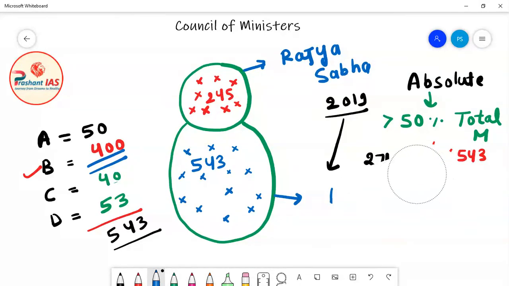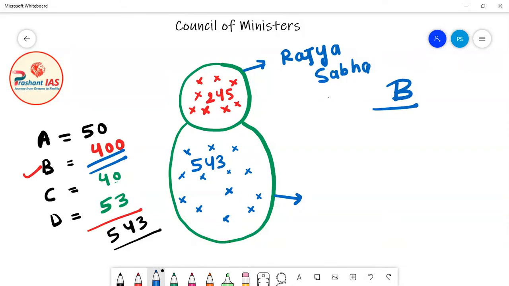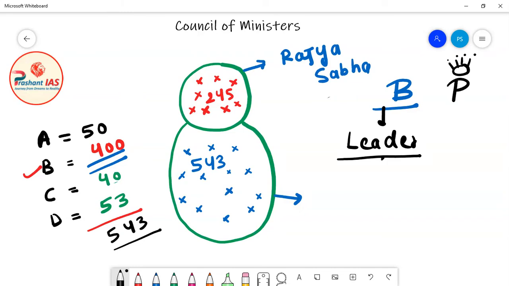So here, as we can see, political party B got an absolute majority in Lok Sabha, so definitely political party B will form the government. Then what will happen, friends? The President of India will call the leader of political party B to form the government, and the leader of political party B will become the Prime Minister of India.